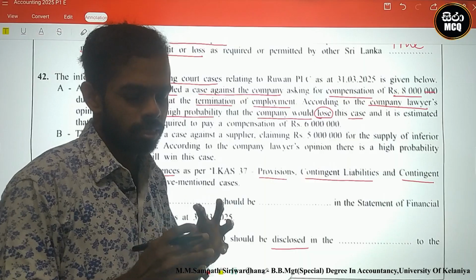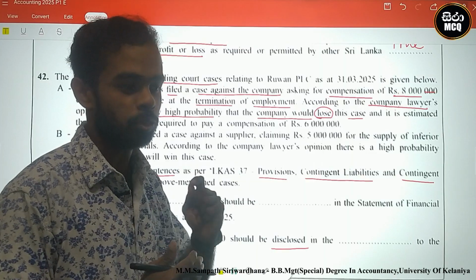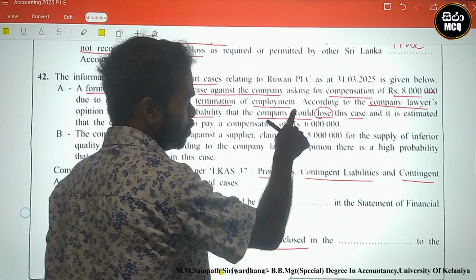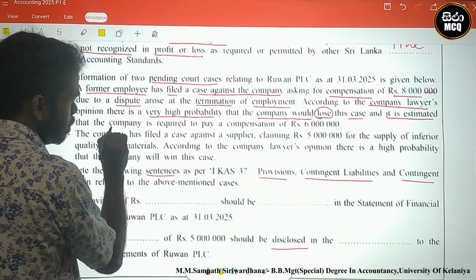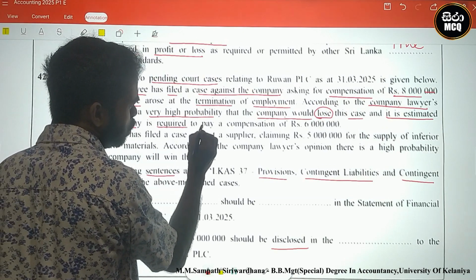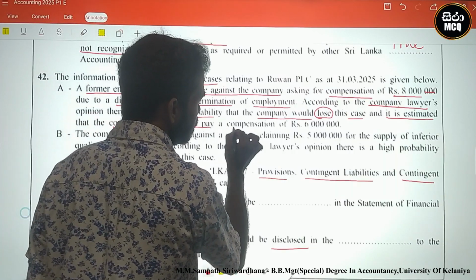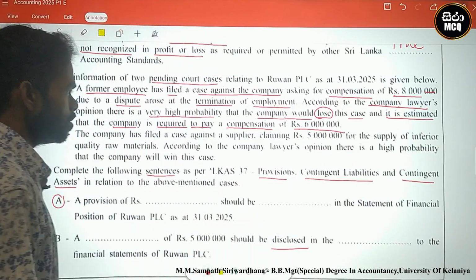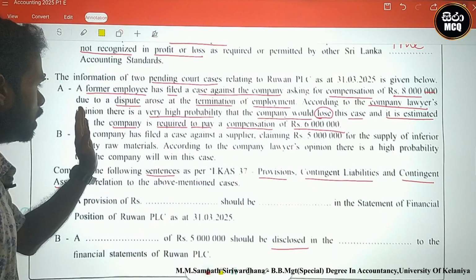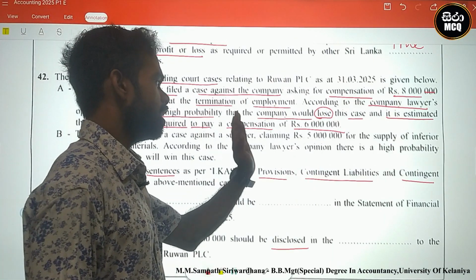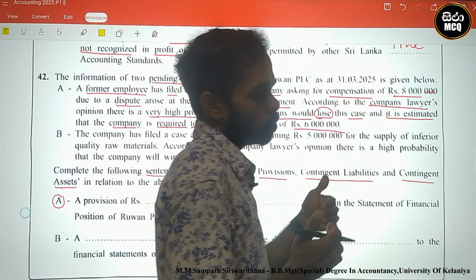Therefore, the company must pay compensation to the employee. Losing this case means we must pay.